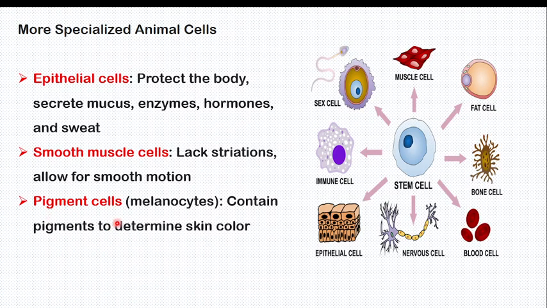There are pigment cells, melanocytes of the skin. Those are what make our skin color, meaning pigment cells or melanocytes. Things called cytes mean cells. Melanocytes provide what we call melanin, which makes us black. We are black because we have melanocytes which make a high amount of melanin. These pigment cells contain a pigment to determine skin color.